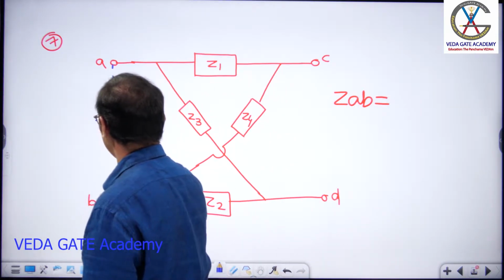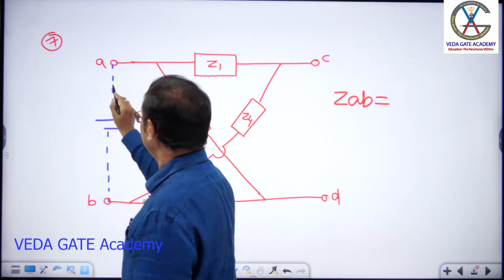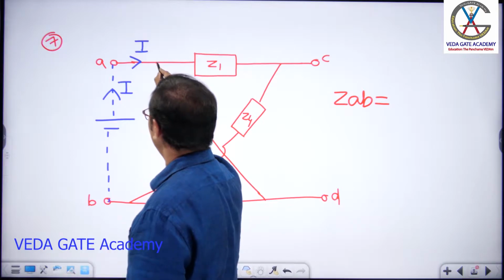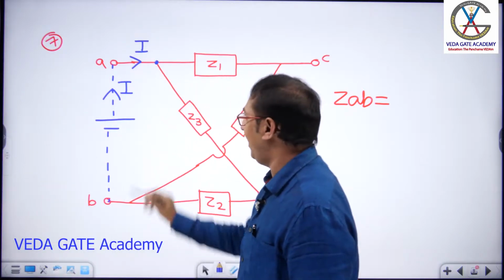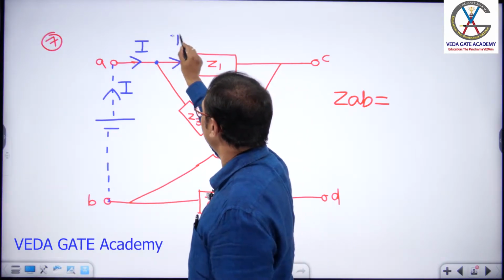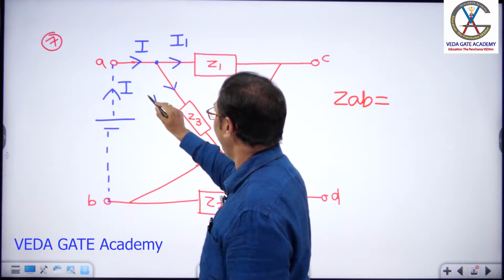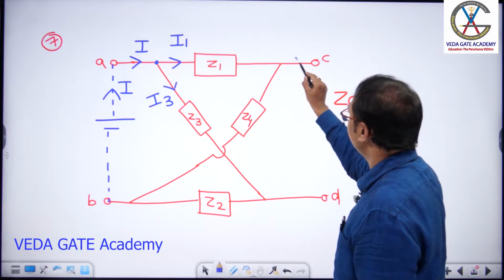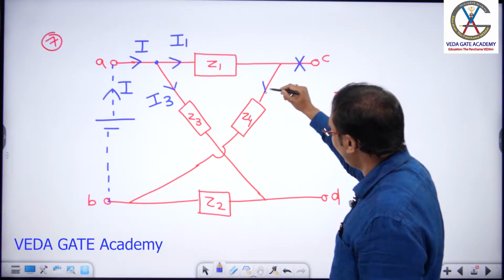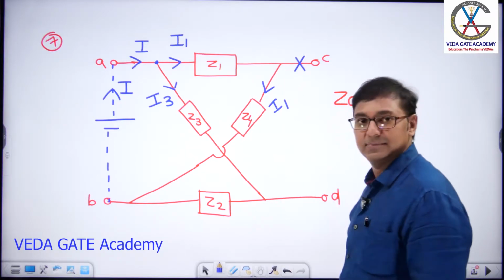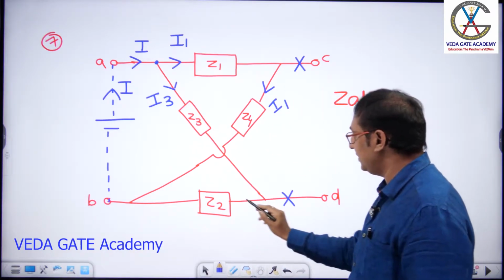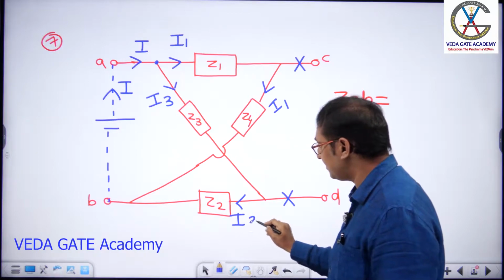Connect a test source. Current I comes out from the positive terminal. At this point, current divides into I1 and I3. The I1 current comes like this, and no current flows in this wire. Next, the I3 current comes like this, no current flows in this wire, and the I3 current flows like this.